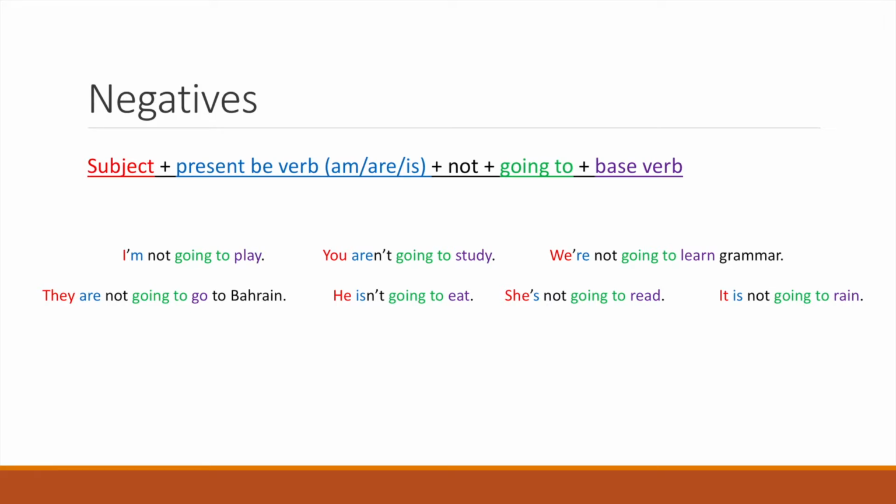Here are some examples. I'm not going to play. You aren't going to study. We're not going to learn grammar. They are not going to go to Bahrain. He isn't going to eat. She's not going to read. It is not going to rain.